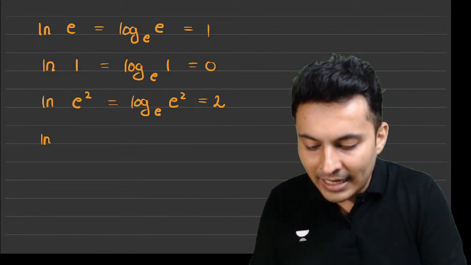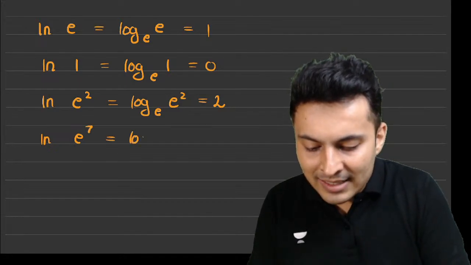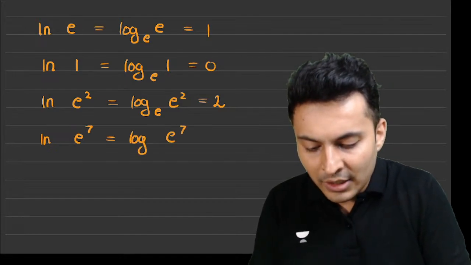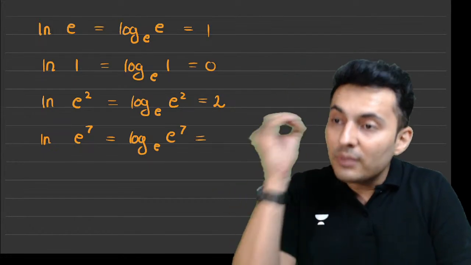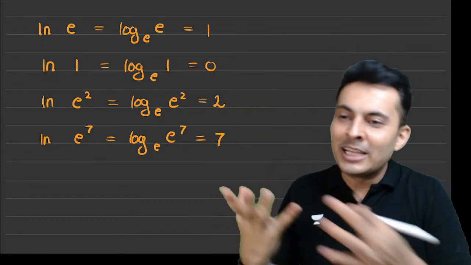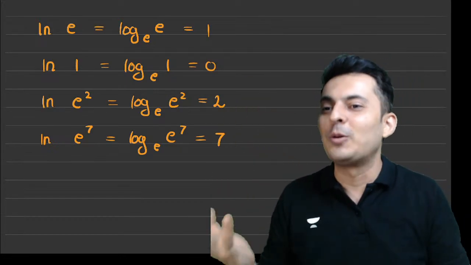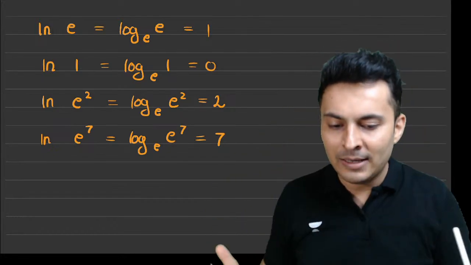If I ask ln e raised to 7, it is as good as asking log of e raised to 7 to the base e. So what will it be, guys? E raised to what will give you e raised to 7? E raised to 7 will give you e raised to 7, obviously. So that's how it works. Is it simple? Okay.